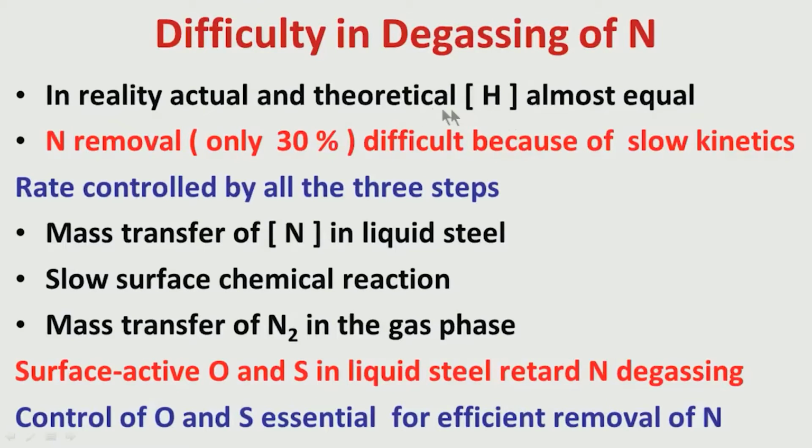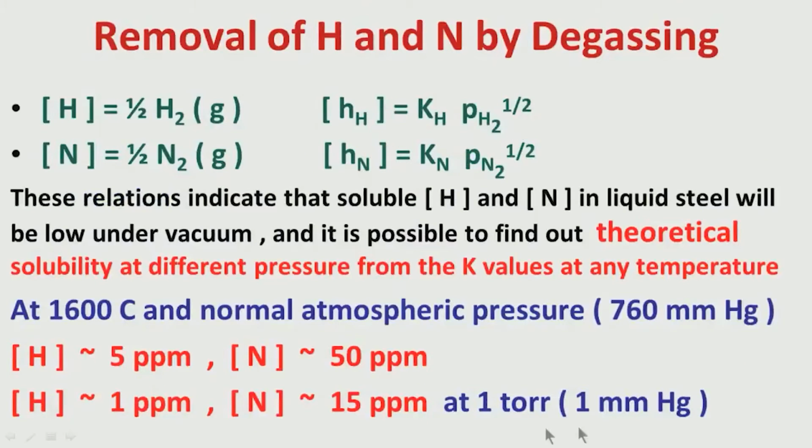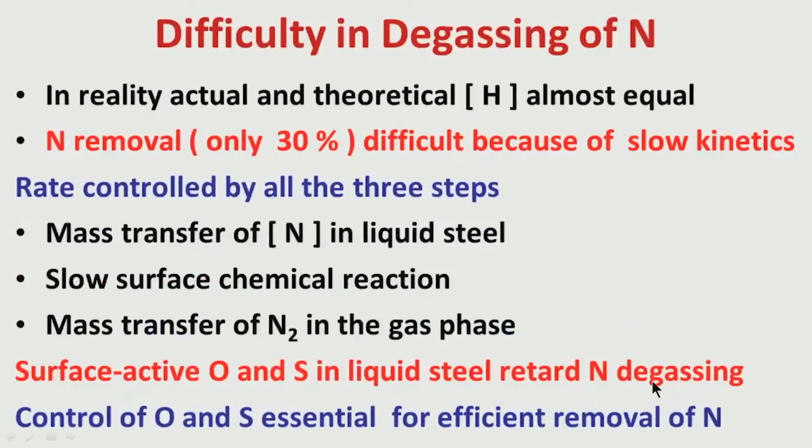So, if we now talk of kinetics, we will find that for hydrogen, whatever theoretical hydrogen solubility you have calculated, in reality the actual hydrogen is also more or less similar. That is not much of a problem. That means the theoretical value we have calculated here, at say 1 torr, where hydrogen is possible to bring down to 1 ppm at this level of vacuum, in reality it is possible to get 1 ppm of hydrogen at a vacuum level of 1 torr, almost equal. That means it is possible in that order, but nitrogen removal,